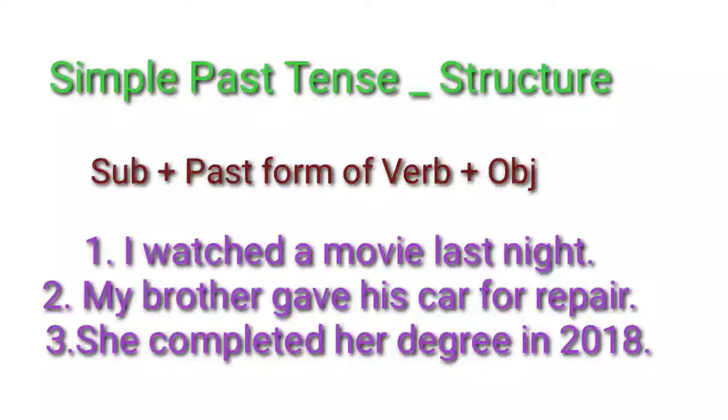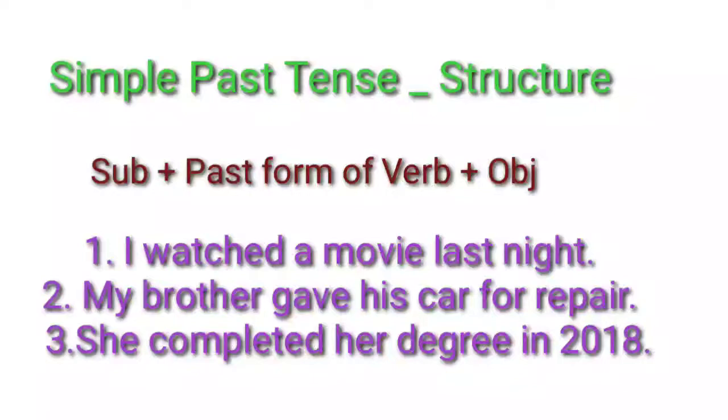If you come to the second one, my brother gave his car for repair. Here, gave is the past form of give. Is it a weak verb or a strong verb? It is considered a strong verb because it has two different forms: gave as past form and given as past participle form.